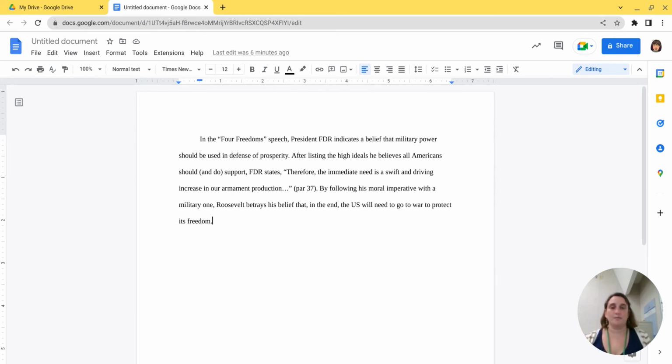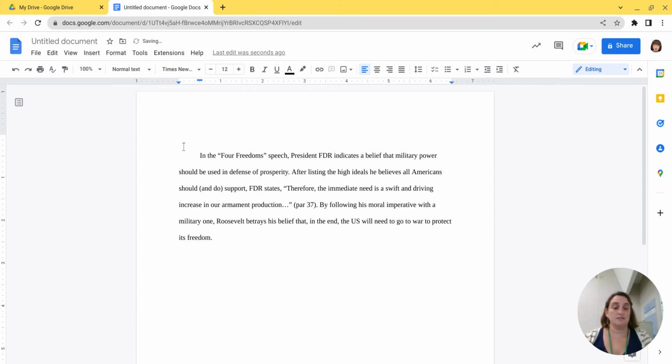your support for your argument. So what you see on the screen here is a paragraph that I started with my first period class. So it is in the TIQA format. Before we get to the paragraph, I'm going to finish making this document into MLA style.